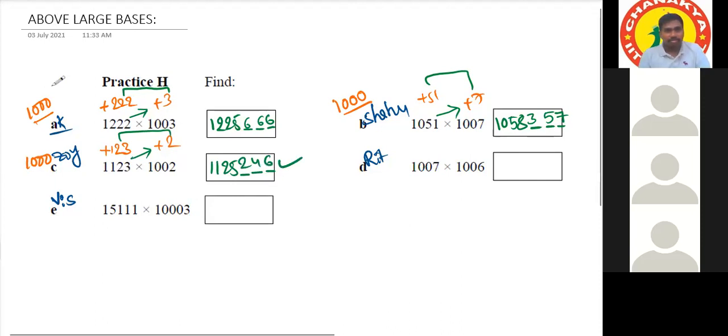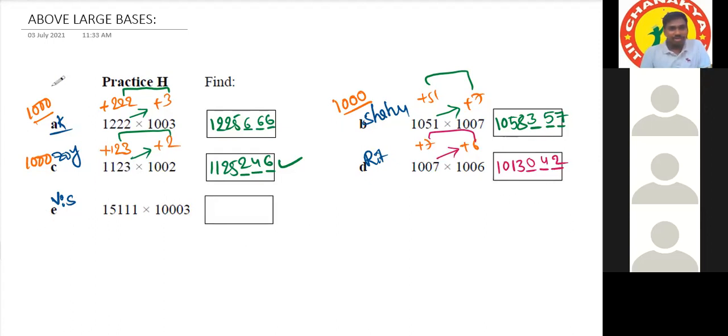Ritvik: Sir, the base number is 1000. 1007 is 7 more than 1000 and 1006 is 6 more than 1000. 1007 plus 6 would be 1013. The 3 places need to be reserved. 7 into 6 is 42 and we need to keep 0 before that, so 042.